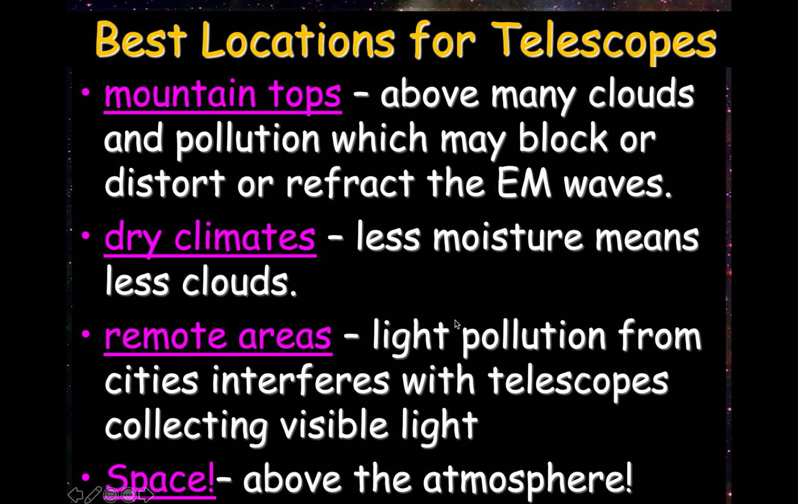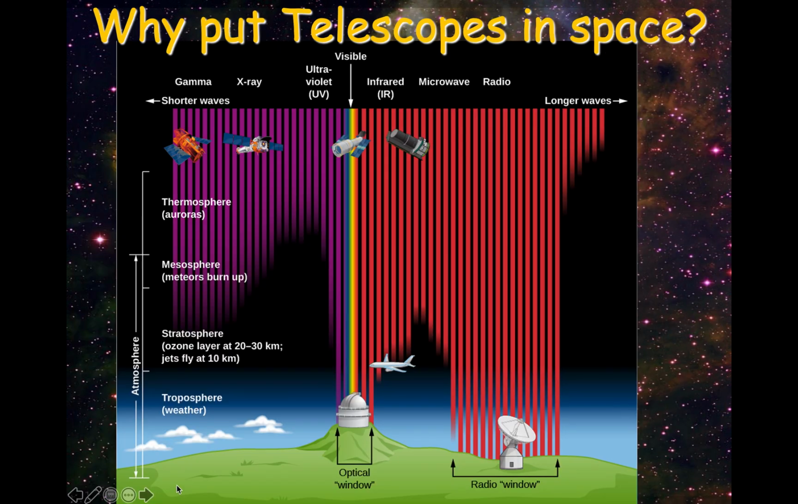All right. So where do we put them to get the best data collection? Mountaintops, above the clouds, above the air pollution, to minimize the atmosphere's distortion and refraction of the EM waves. Dry climates, less moisture means less clouds. Remote areas get away from light pollution. And the best of all, put them in space. Cut out the middleman. Get rid of the atmospheric refraction and awful stuff that it does.